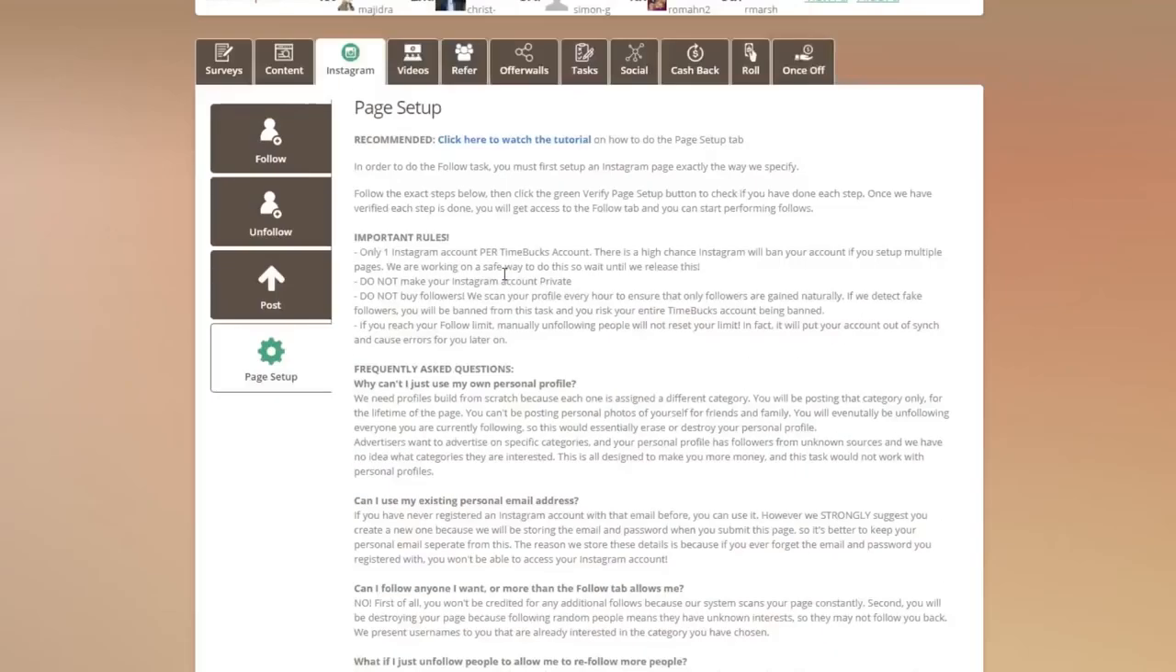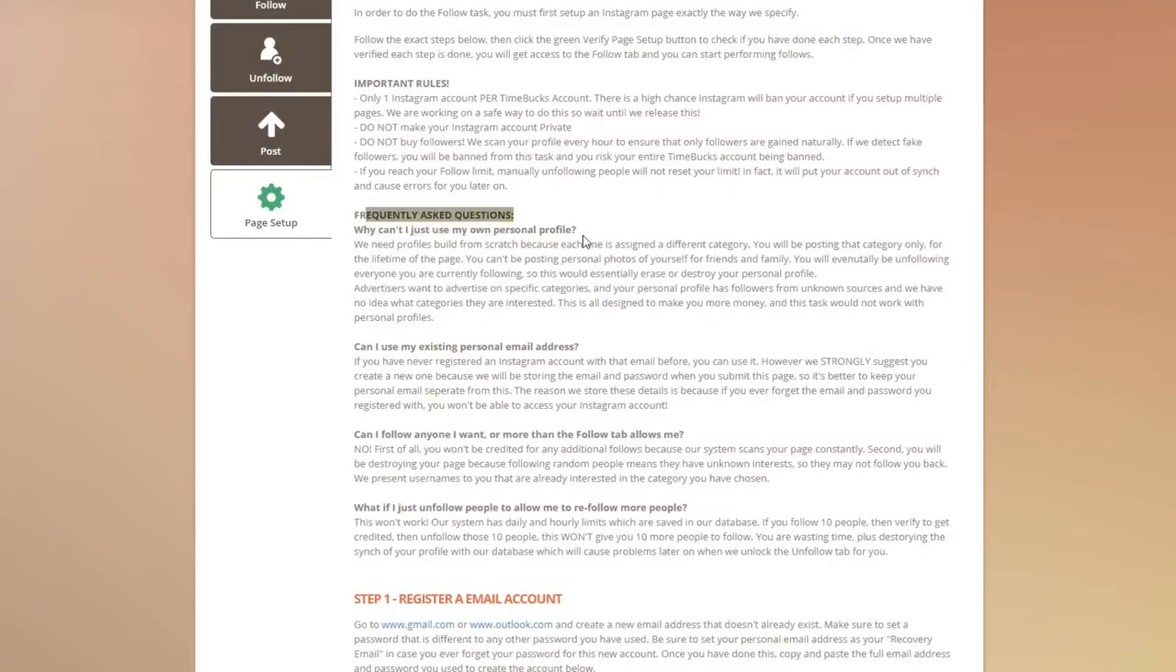Some frequently asked questions. No, you cannot use your own personal profile. The reason we've done this is so that you are building a particular niche or category. Your existing profile has your own friends and random people who are not interested in your category. This is important for advertisers targeting your profile, as they want to target different categories. They don't just want to target random people that have no interest in that particular category. So no, you can't use your own personal profile.